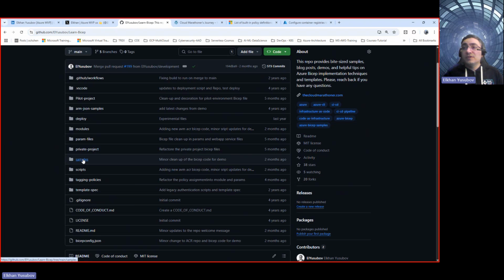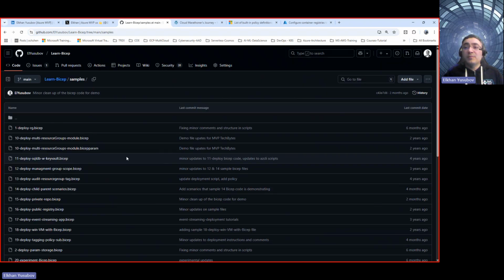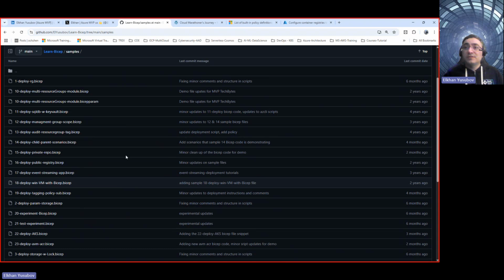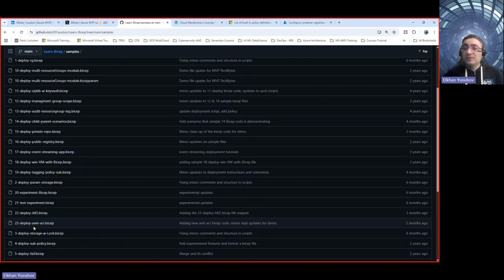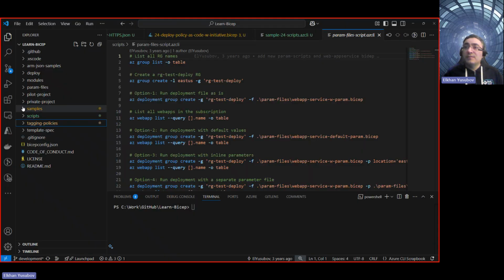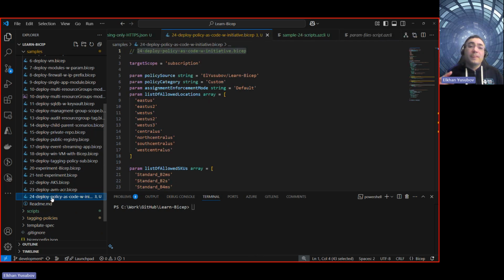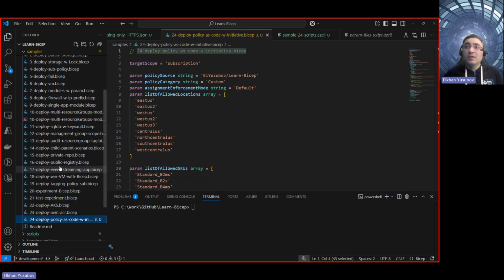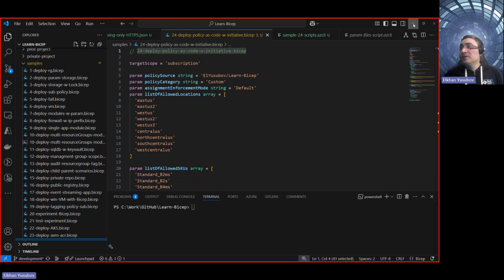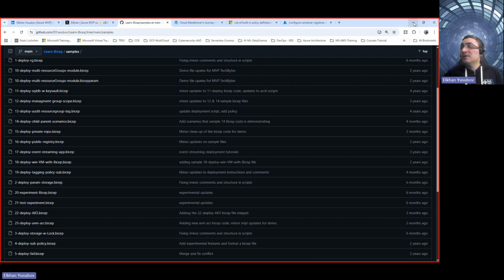And all the code, for example, you would see that I'm going to talk about sample number 24, which defines the, here it is, sample number. Oh, it's not here. I have this sample number 24 that I haven't committed yet, which is under the samples here, 24. Right after this session, I'm going to make sure that the latest information is committed, but you should be able to see all that code under Learn Bicep. Okay. All right. That said, let's come back to the demo of Azure Bicep.